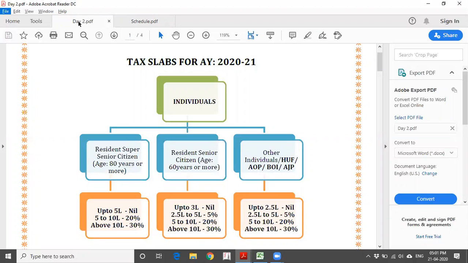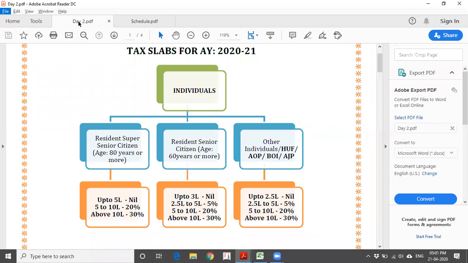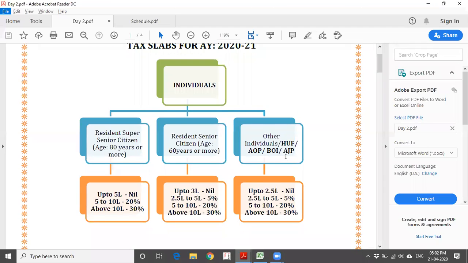The incomes accrued in financial year 2019-20 will be taxed in 2020-21 with the following rates. Here I have made it for individuals. Three categories of individuals have been identified: resident super senior citizen, that is 80 years and above, resident senior citizen who is 60 years and above, and other individuals, HUF, AOP, BOI, AJP. For other individuals and the HUF, AOP, BOI, all the tax rates are the same. That's the reason I have categorized them in the same field.